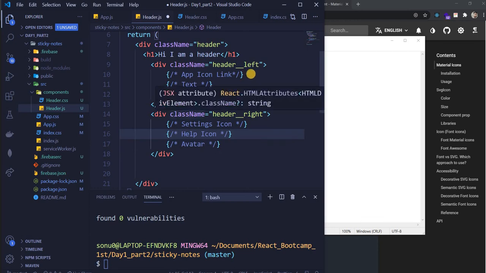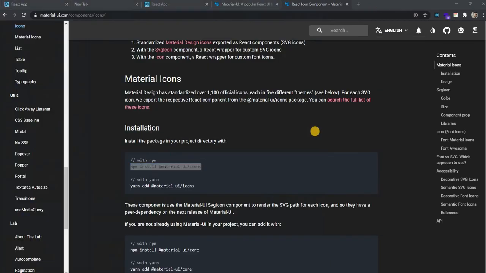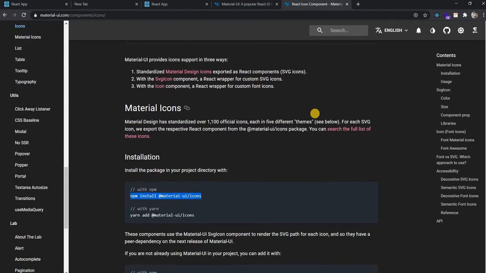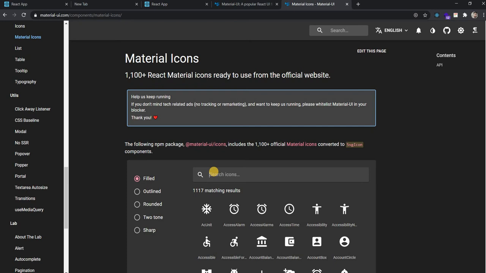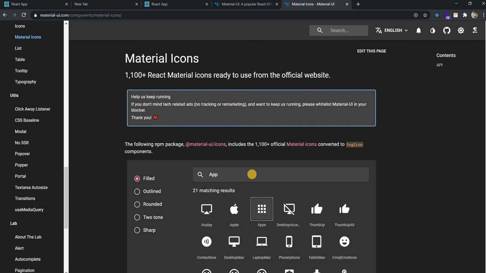So we need to create one app icon link, one text, and here we need to create one settings icon, help icon, and avatar. So how do we import icons? There are a lot of icons available. To see which icon we need to use, you can click here and search the full list of these icons. The first icon that we needed was apps, right? So just click here.